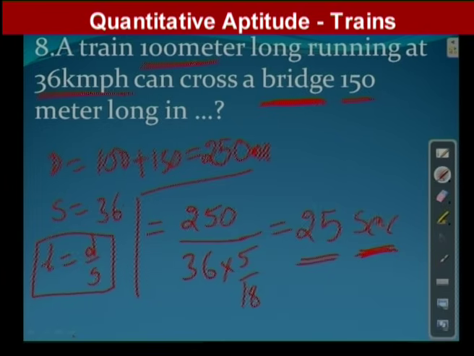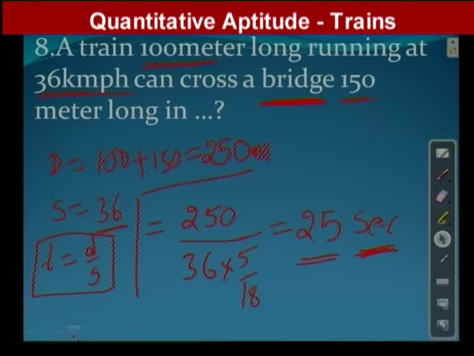Clearly it is 25 seconds, because we converted the speed from km/h into meters per second. Focus on this question. Now let us move to the next question.